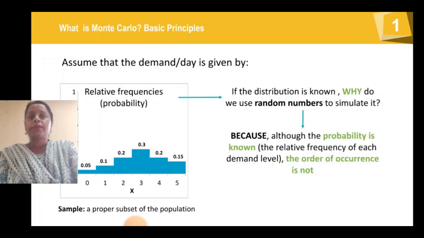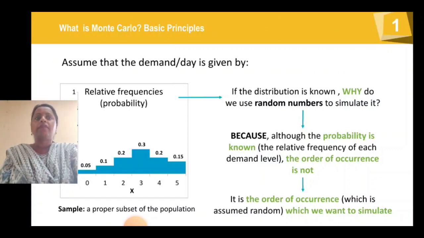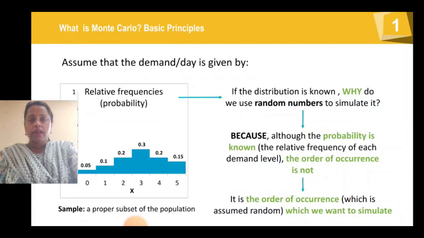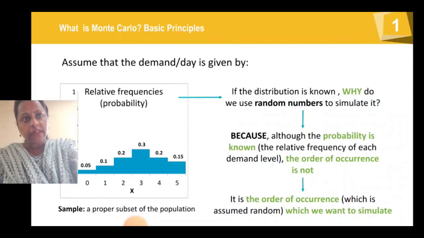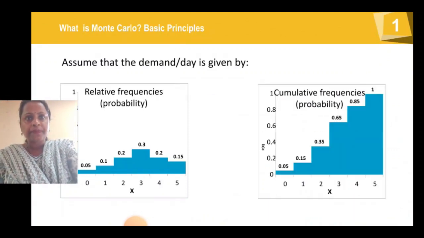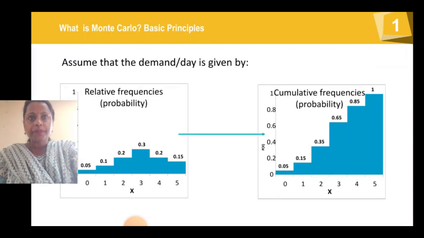So if the distribution is known, why do we use random number to simulate it? Because although the probability is known, the order of occurrence is not known. It is the order of occurrence that we want to simulate. It will be more clarified to you in the further example. We will take one example to solve it. This is the cumulative probability distribution. You have to cumulate all the relative probabilities given.